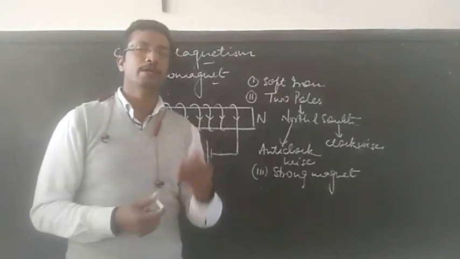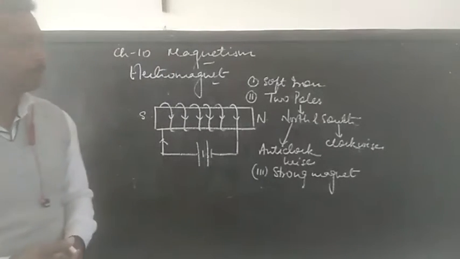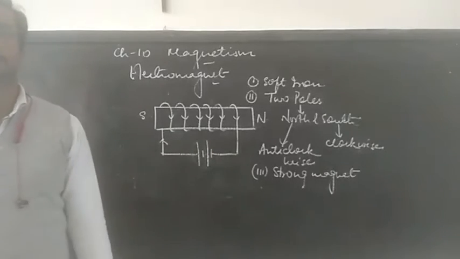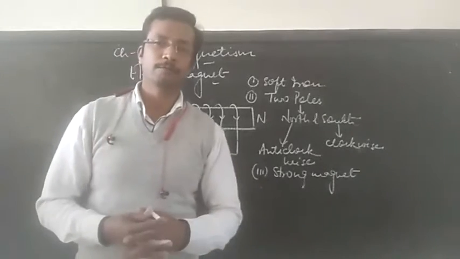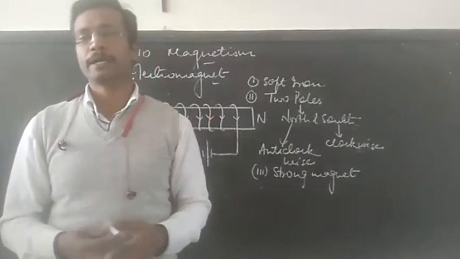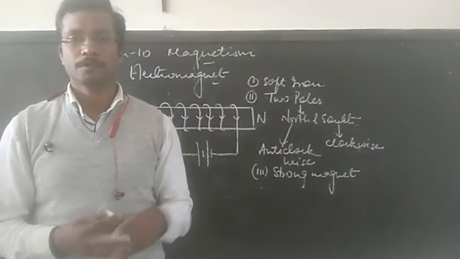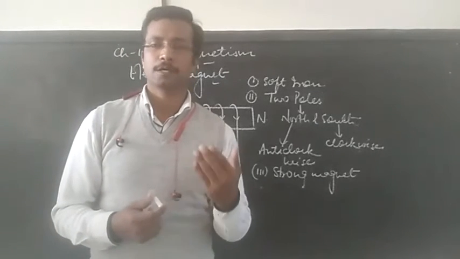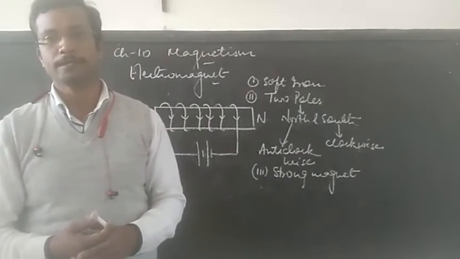Similarly, we can also increase the strength of the electromagnet by increasing the amount of current flowing. That is, the more the amount of current flowing, the stronger the magnet will be. These are the two ways by which we can increase the strength of the electromagnet.